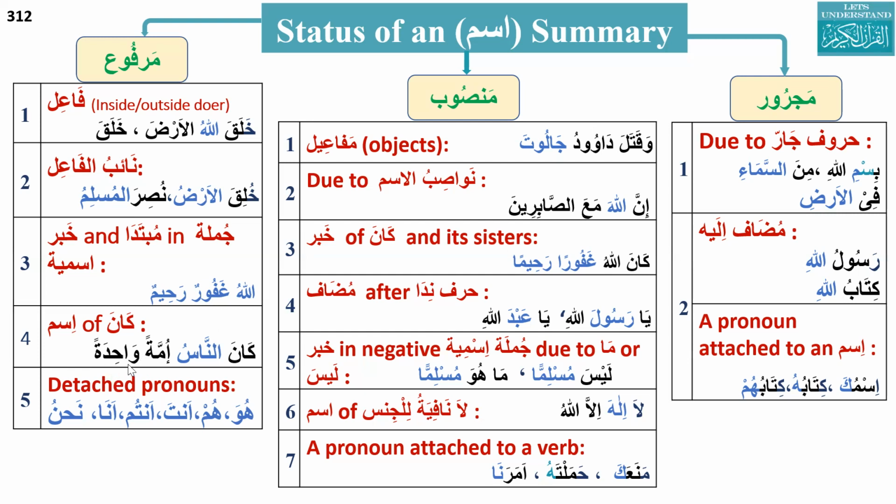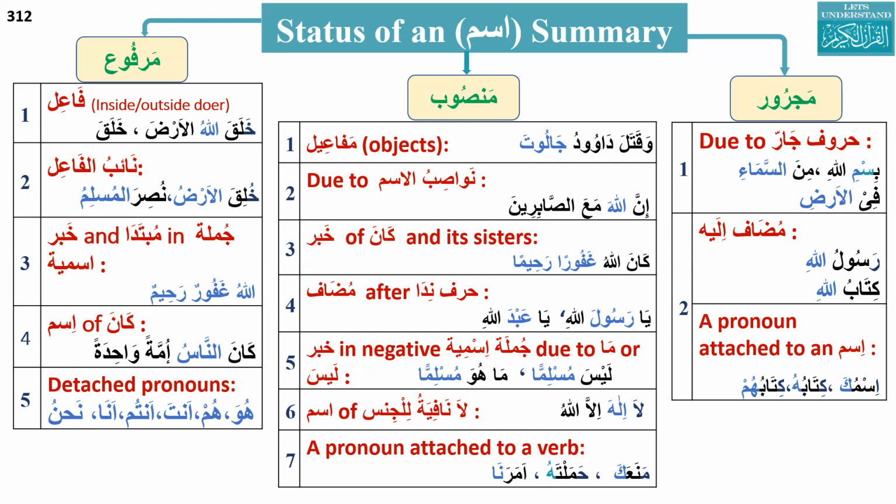Sir, are you pointing to something? Yeah. Ummatun wahidatan is the khabar, so an-nasu is the ismu kana. Ismu kana is in Rafa status. And then the fifth one is detached pronouns like huwa, hum, anta, antum, ana, nahnu. They are always by default in marfu status.